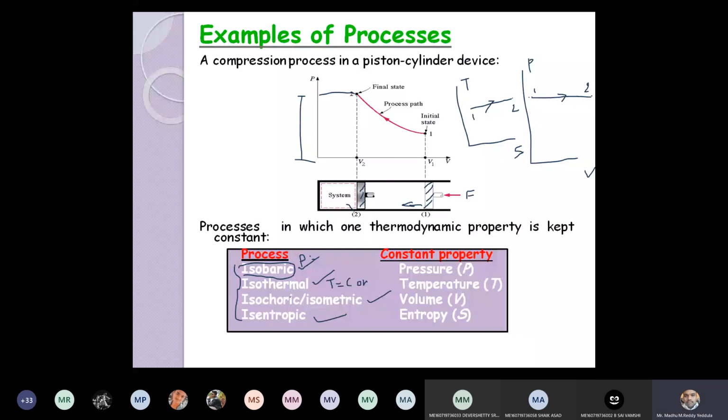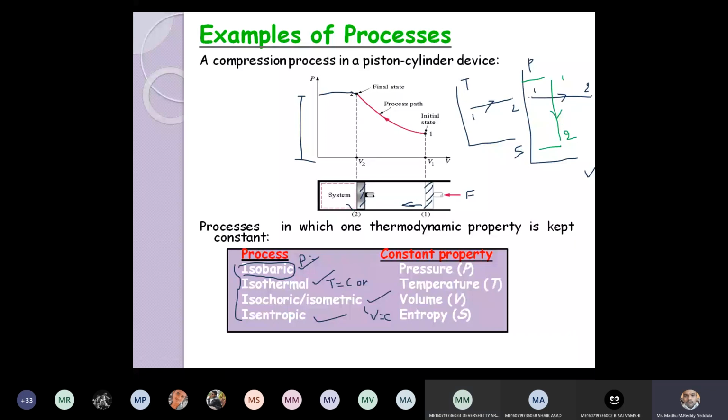And the third process is the isochoric process, also called a constant volume process. Now we can see in this case, let us say the system follows 1 to 2 like this. During this process, pressure is decreased, but volume remains constant. This process is called a constant volume process, or the other name is isochoric process.